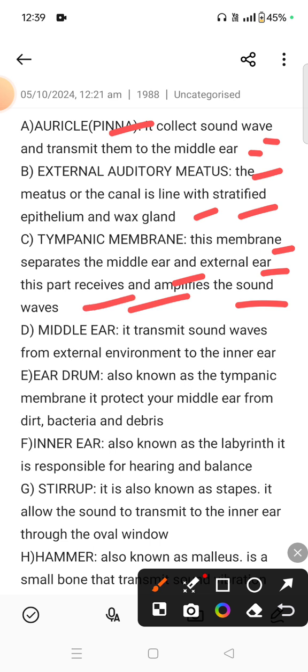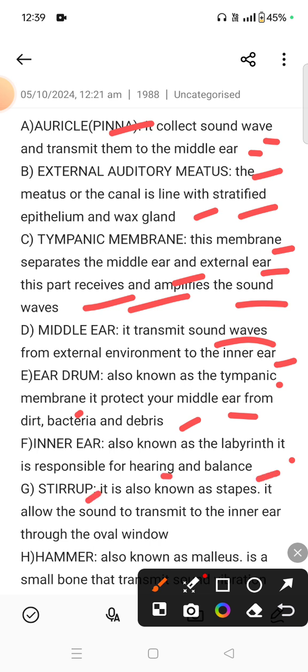Now the middle ear. It transmits sound waves from the external environment to the inner ear. The eardrum is also known as the tympanic membrane. It protects your middle ear from dirt, bacteria and debris. The inner ear is also known as the labyrinth. It is responsible for hearing and balance.